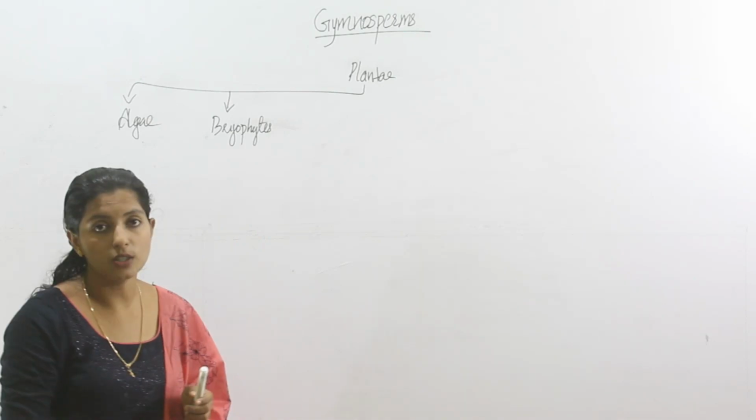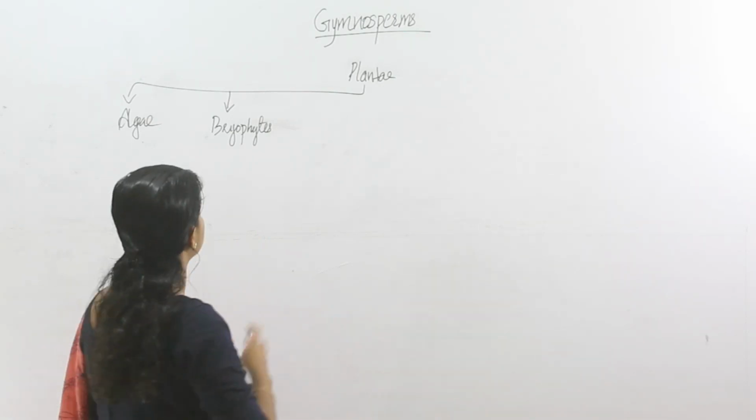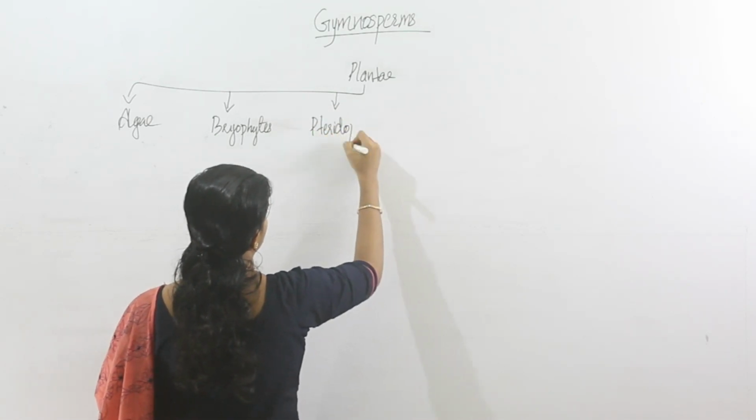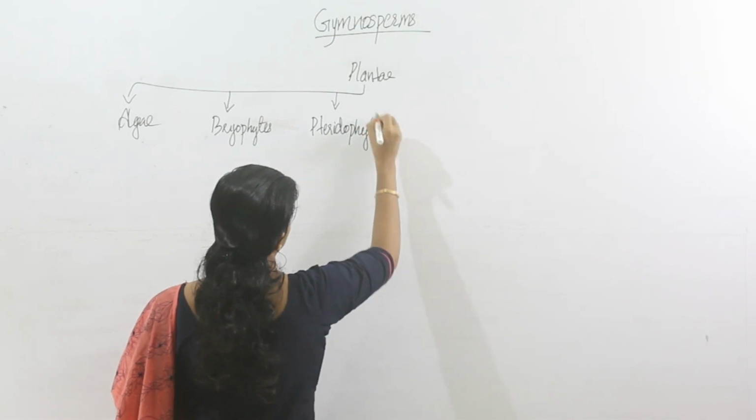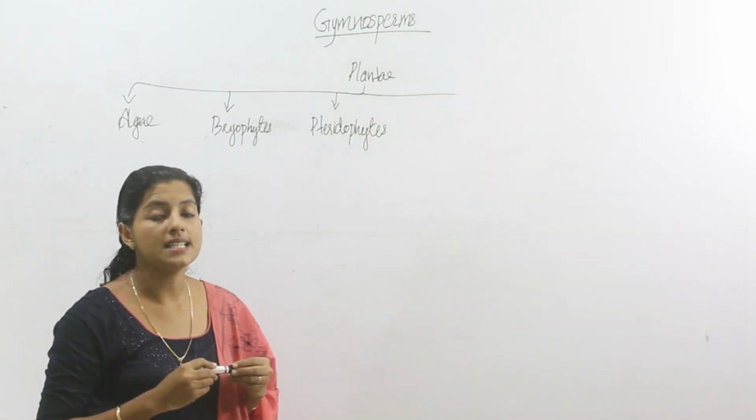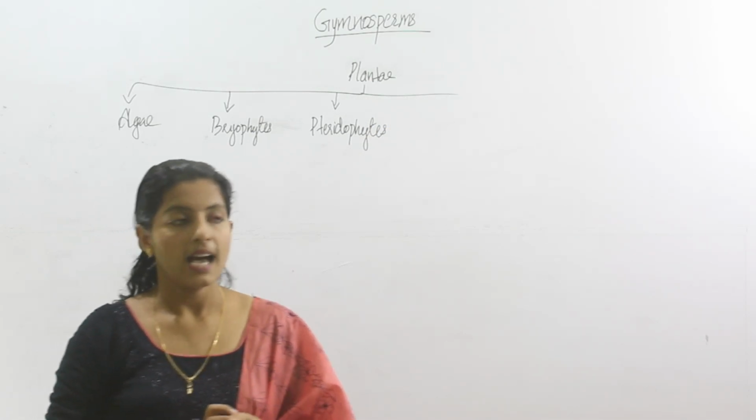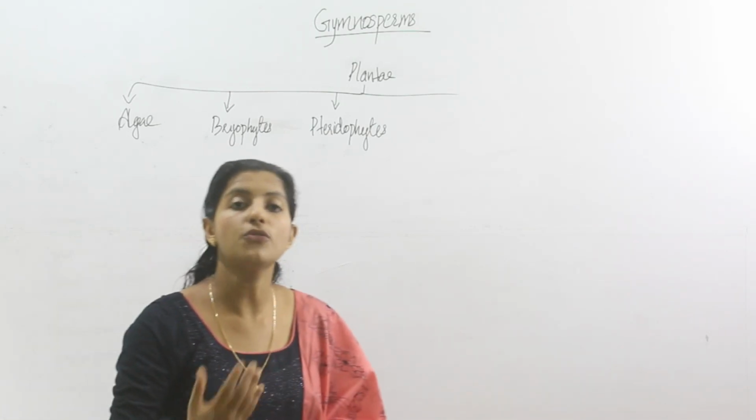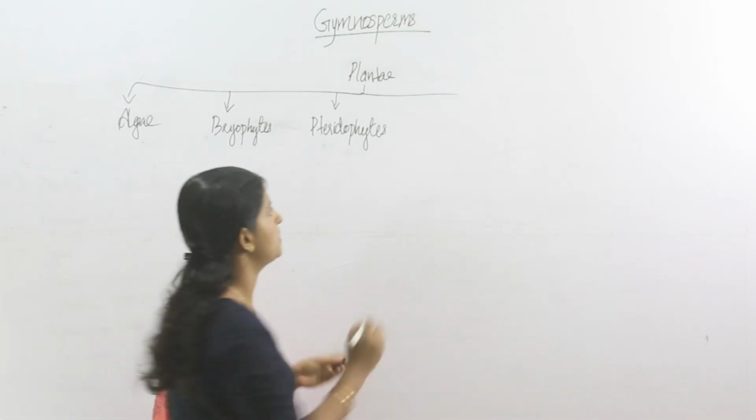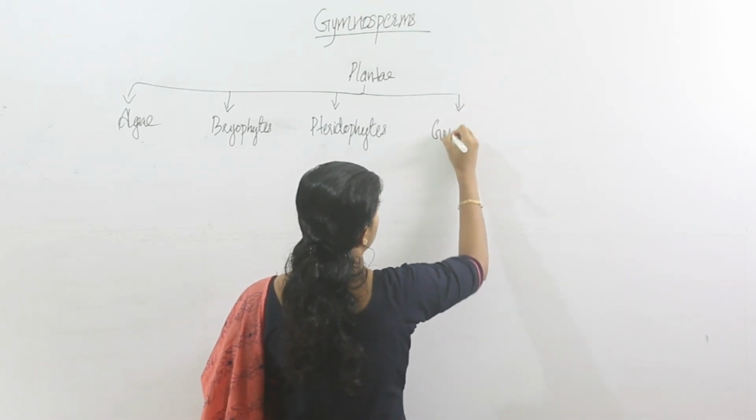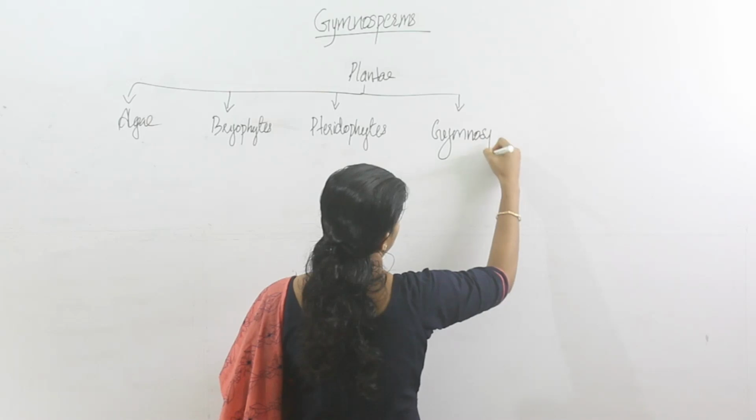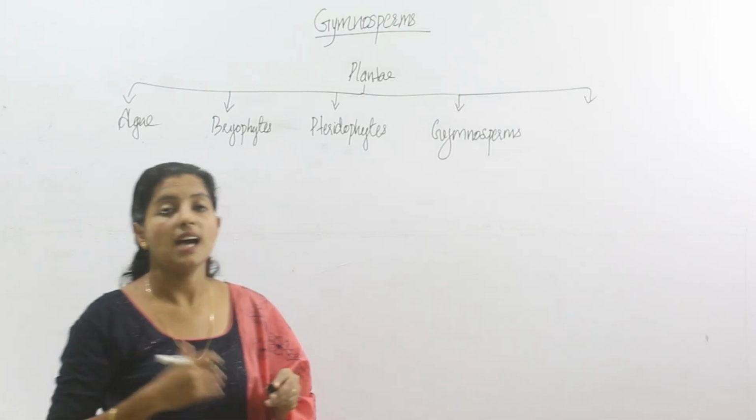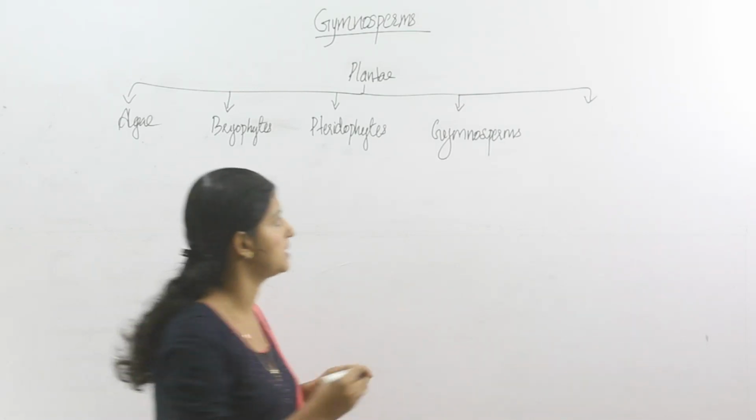Then comes the third group. Third group is pteridophytes. The pteridophytes are the first vascular land plants, and from pteridophytes onwards the xylem and phloem elements are present. Then comes the fourth group. Fourth group is gymnosperms. And the final group or the highly evolved group is angiosperms.